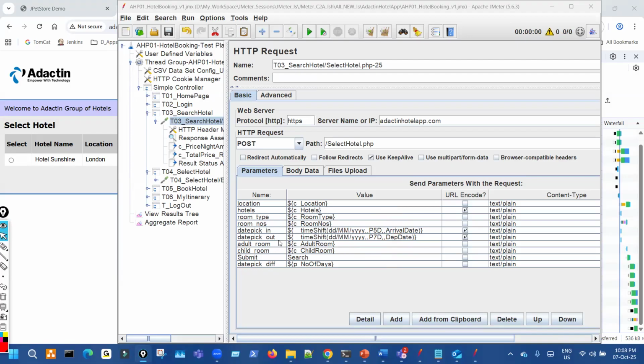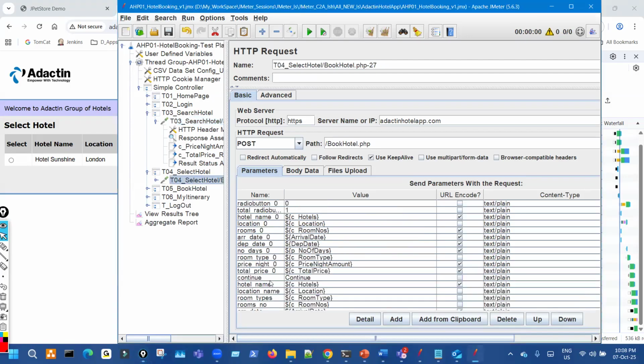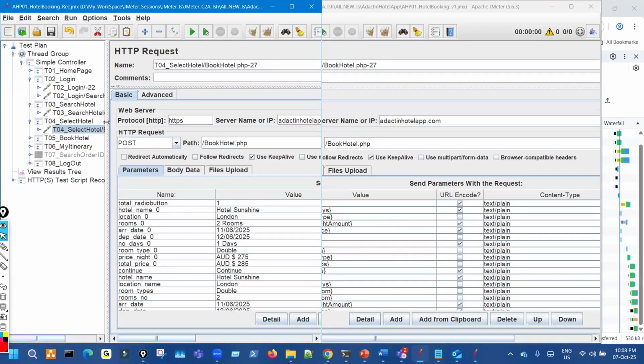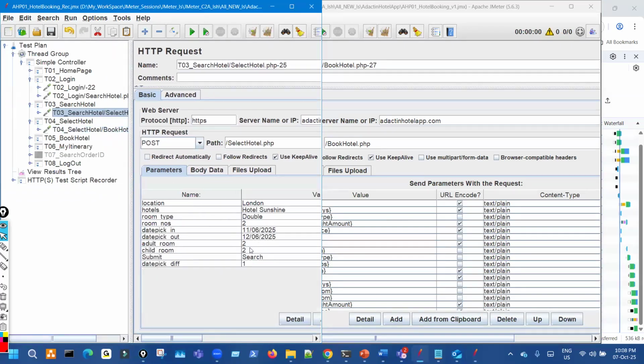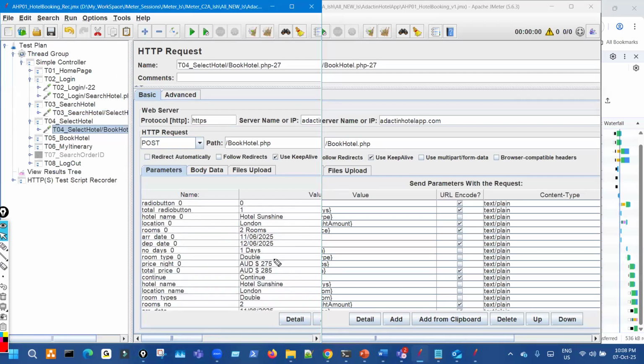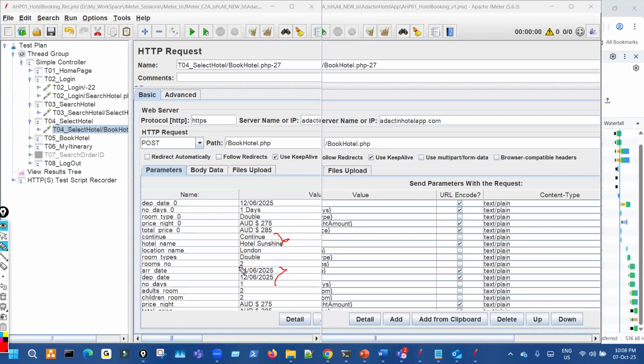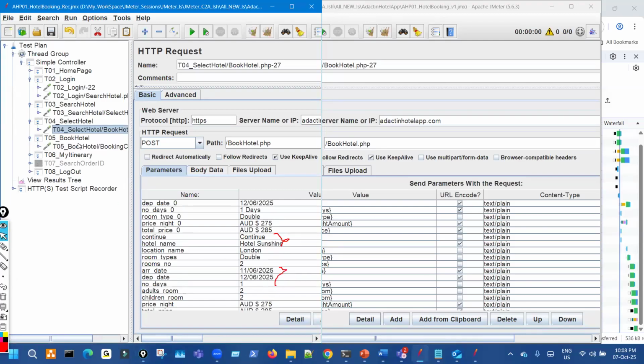Why am I doing so? Because the arrival date or check-in and checkout date is getting repeated in other transactions. Suppose check-in and checkout date is here, and it is getting repeated here 50 times, 20 times in this request and in book hotel also.